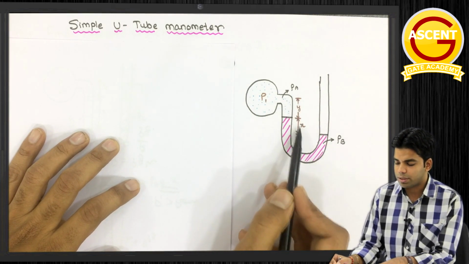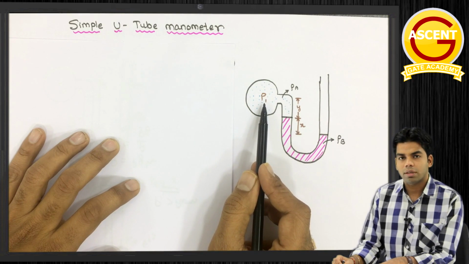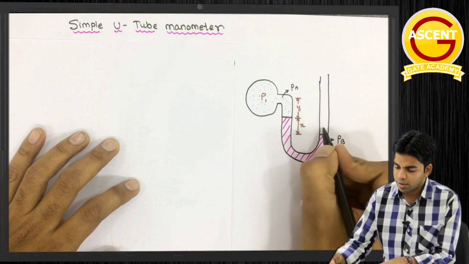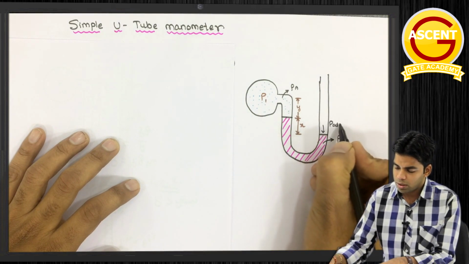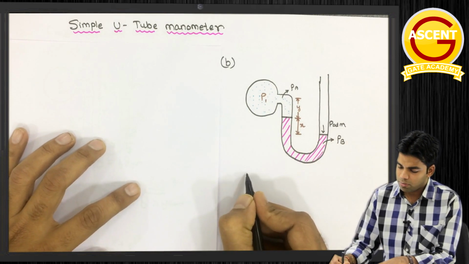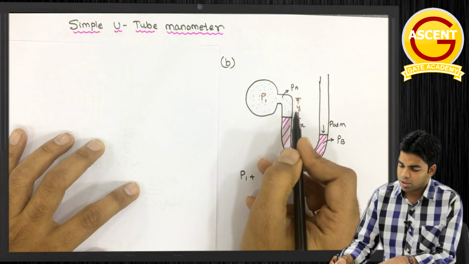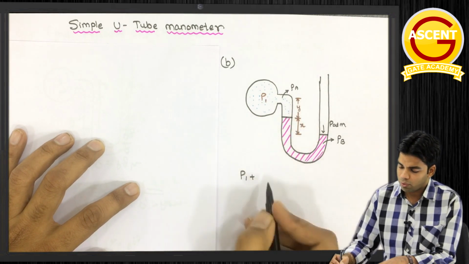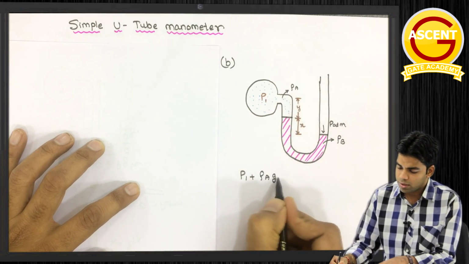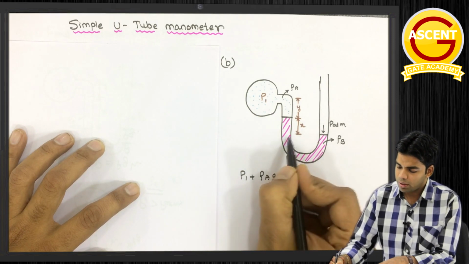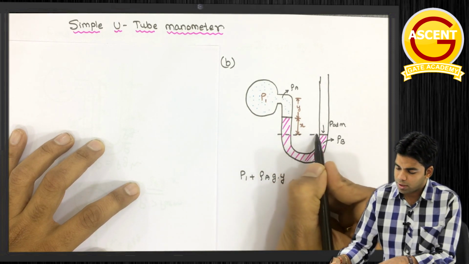This is distance y, this is distance x, and if I want to calculate P1, here the pressure will be P atmosphere. So this will be P1 plus the pressure because of this y height of rho A fluid, rho A g y. We are equating the pressure at this particular level.